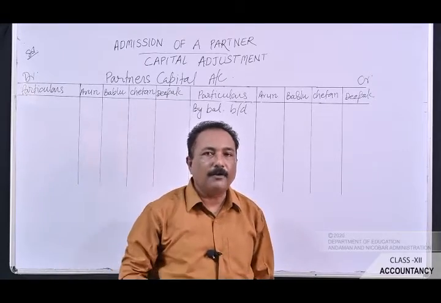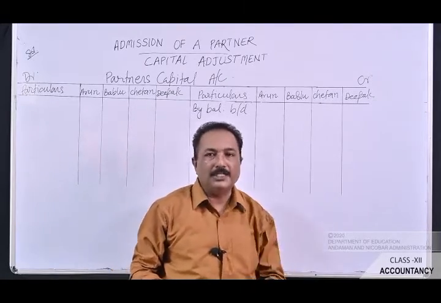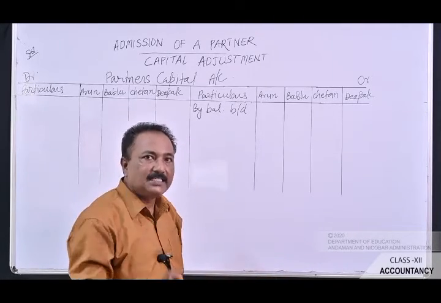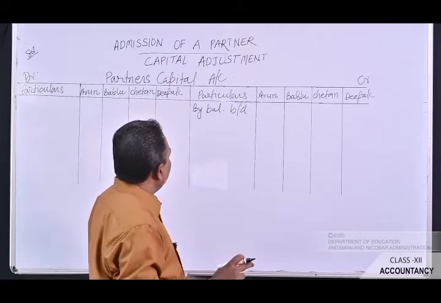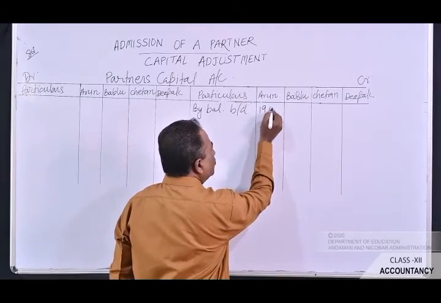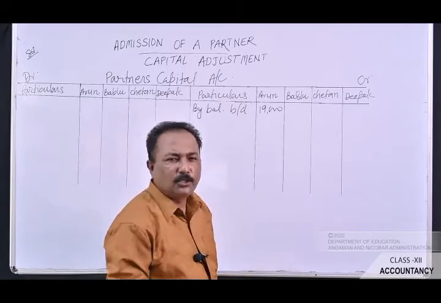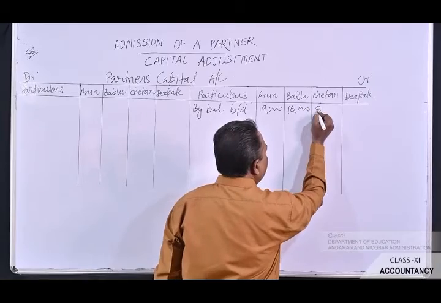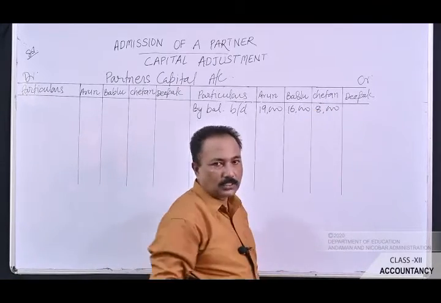You will get this information from the old balance sheet of Arun, Bablu and Chetan. See what is the amount written there? For Arun, it is written as rupees 19,000. For Bablu, it is rupees 16,000. And for Chetan, it is rupees 8,000.